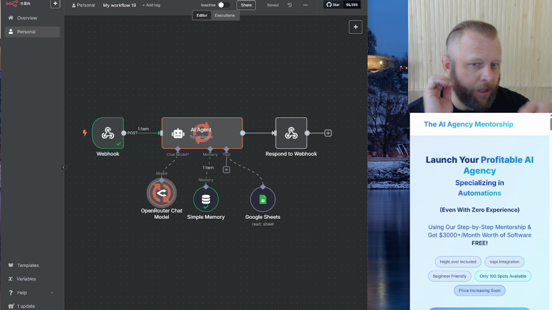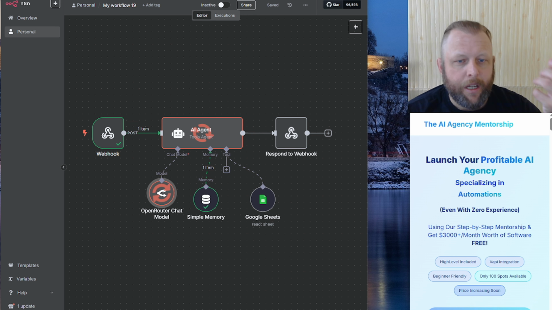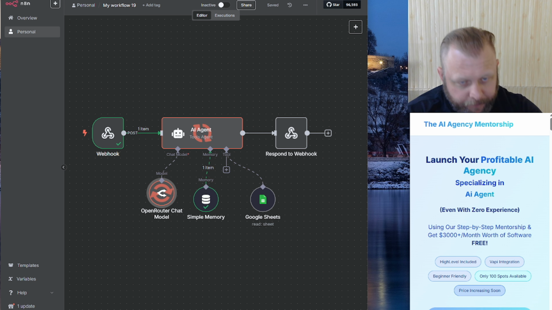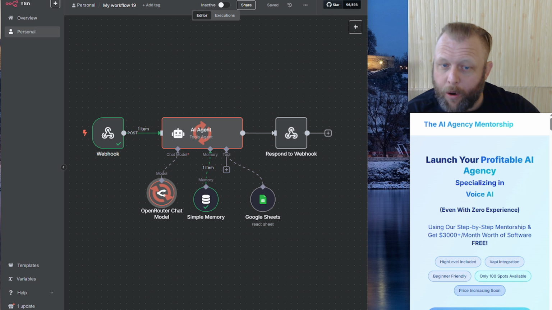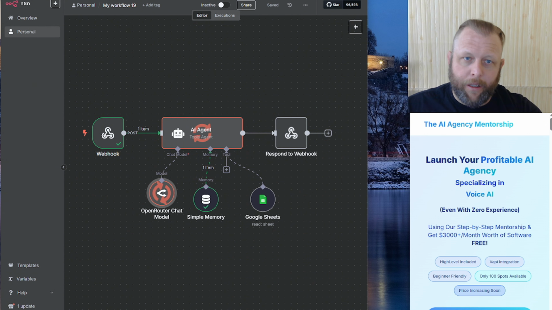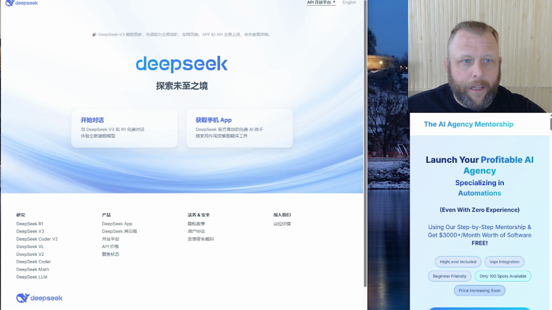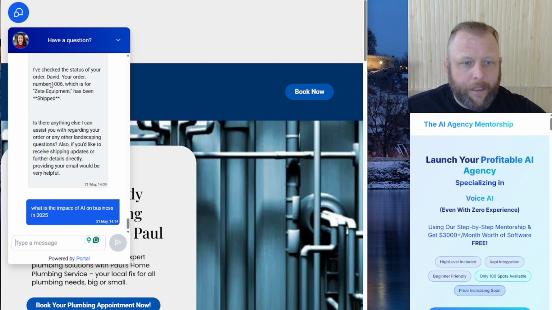So some of these, depending on the models that you choose, are going to take a little while to process. And that might time out your webhook response time. So we'll see with this one where it goes. But this is the version of coming into here, DeepSeek, and asking it something similar. So we'll keep this in the corner of our eye.